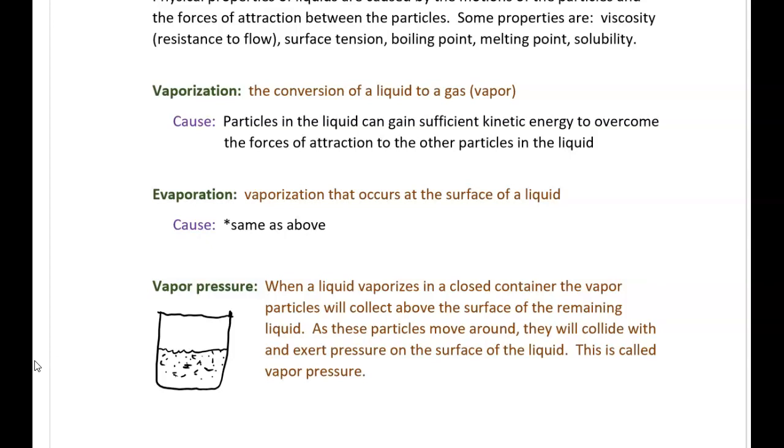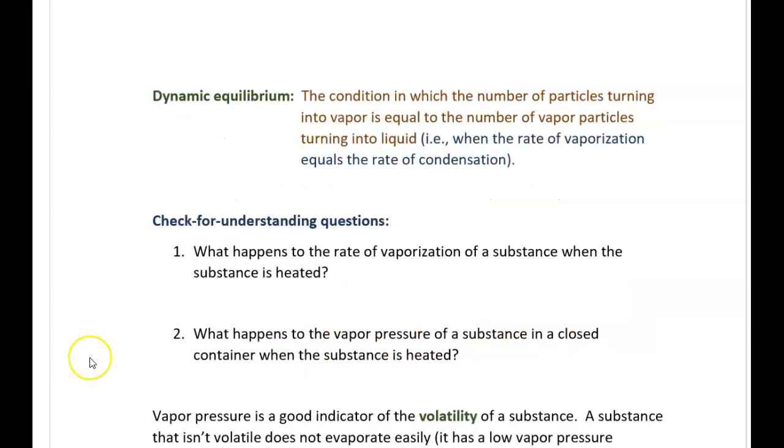Now, if some of the particles do obtain enough kinetic energy that they can escape from attractions to the surrounding particles, then some of the particles will start to float above, and they will collect up here in the top of the container. As the amount of particles build up in the container, they will occasionally collide with the surface of the container. And every collision exerts force upon the surface of the liquid. That force can be measured and it is called vapor pressure. Another vocabulary term is dynamic equilibrium.